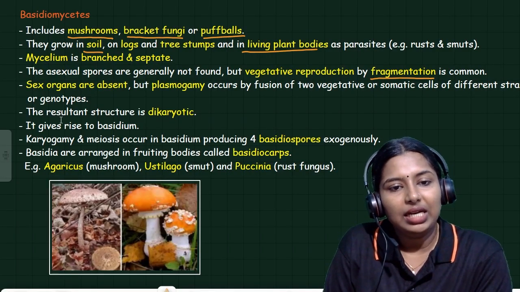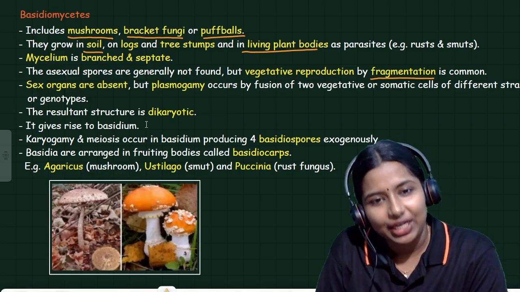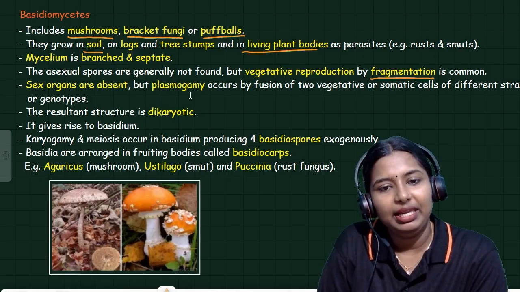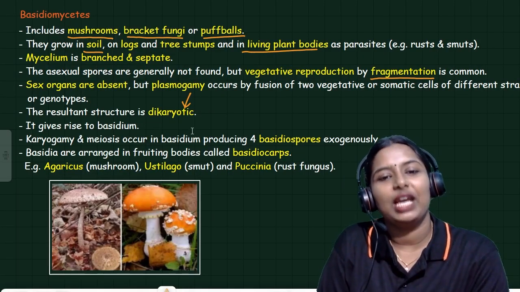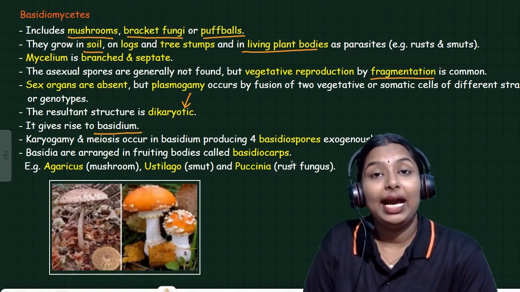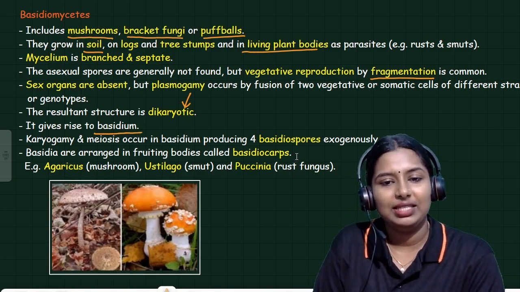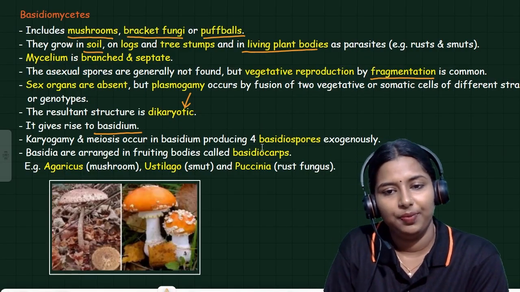The resultant structure is a dikaryotic structure, or dikaryon. So after plasmogamy, a dikaryotic structure is formed, and it gives rise to basidium. Karyogamy and meiosis occur in the basidium, producing 4 basidiospores.